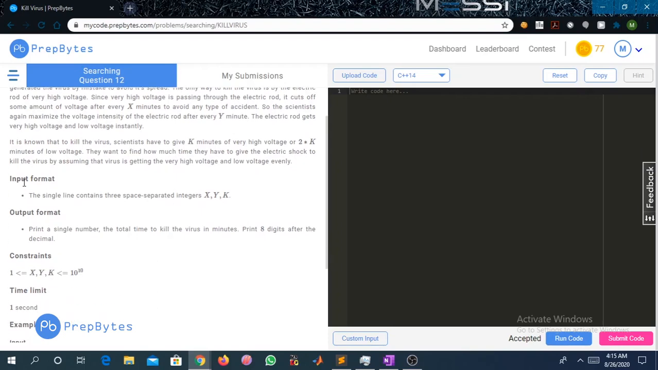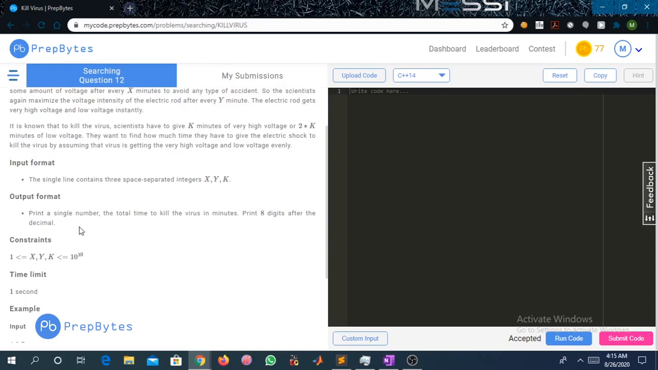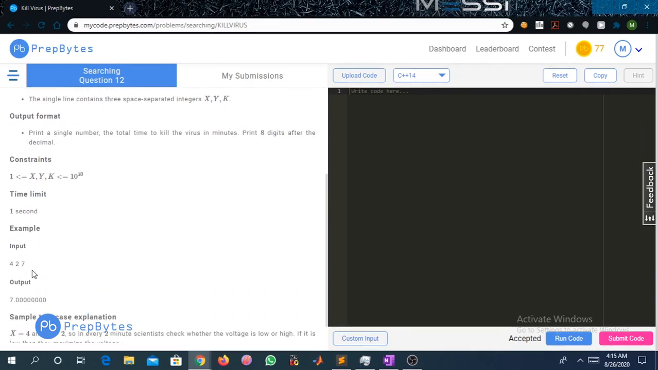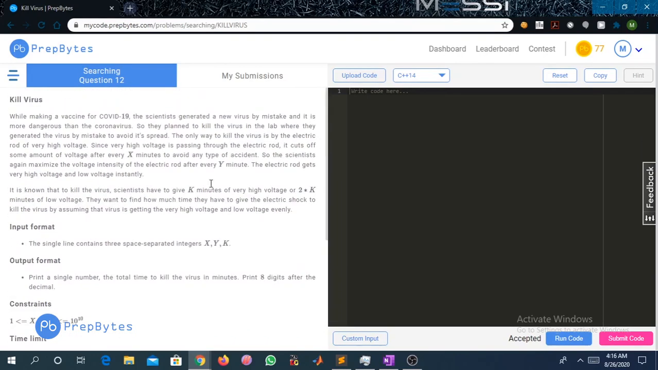So let us first read the input format. The input format says the single line contains three space separated integers x, y, and k, and the output format says print a single number, the total time to kill the virus in minutes. Print 8 digits after the decimal. So the time can be in decimal. And the constraints say x, y, and k are between 1 and 10 to the power 10. So yeah, this is the question.